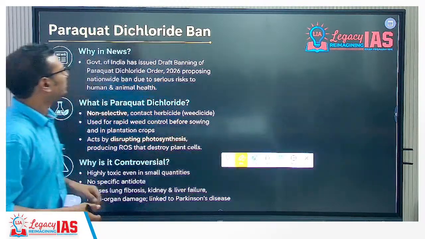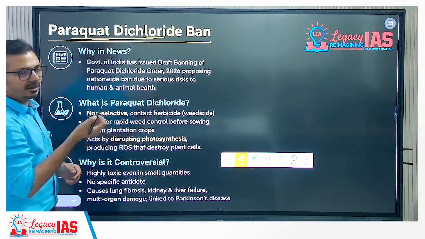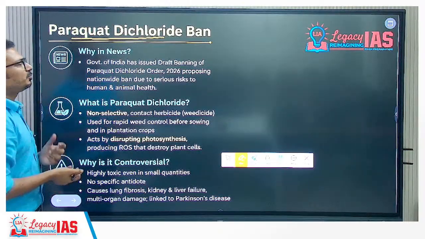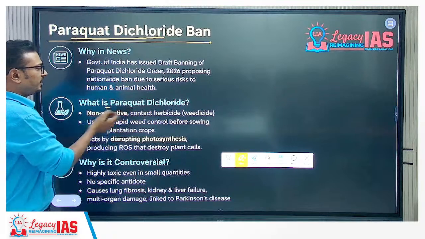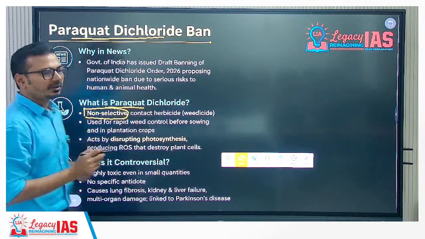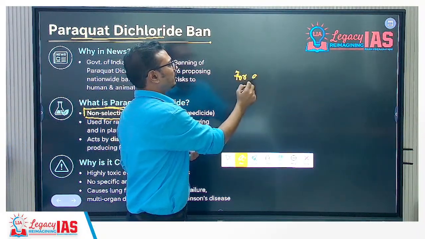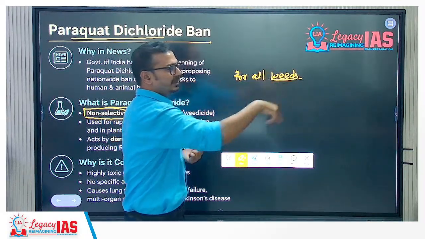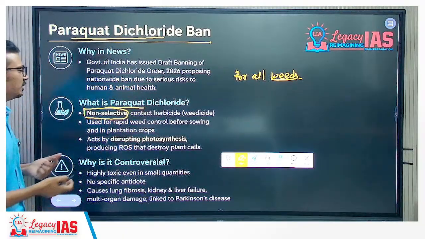What is this particular one? Yes. Paraquat dichloride. This is one herbicide. It was in news, weedicide or herbicide, and the government is planning to ban it. Let's try to understand what is this particular weedicide. It is non-selective. Non-selective means what? It can be used for all weeds, not for a particular weed.